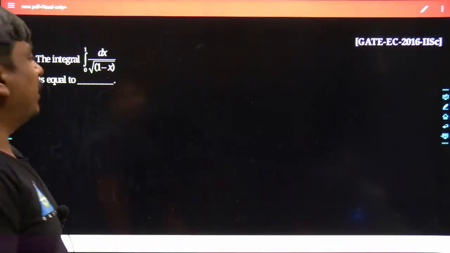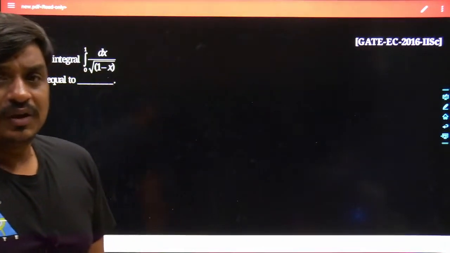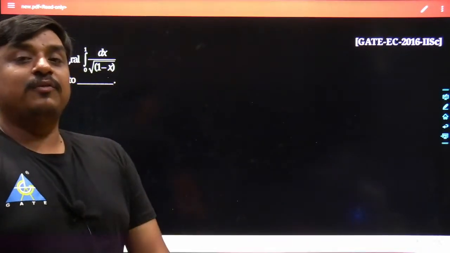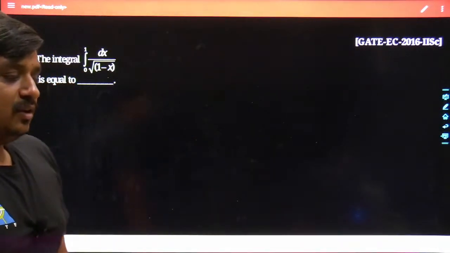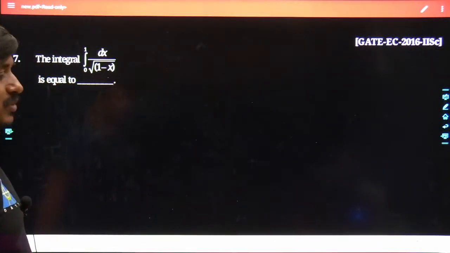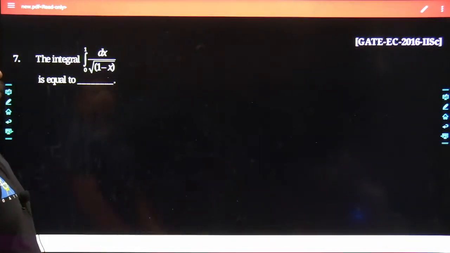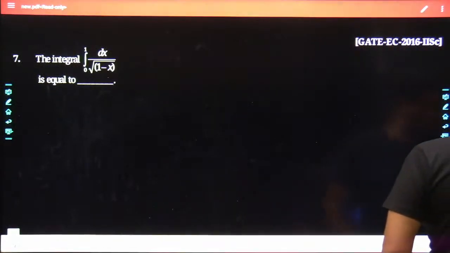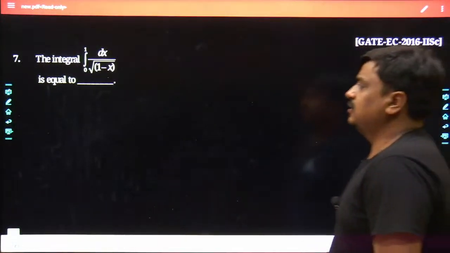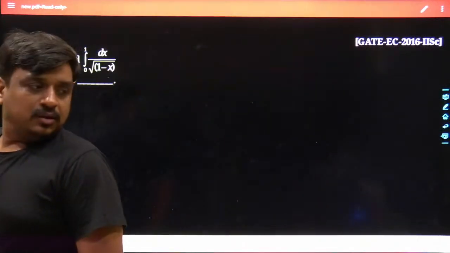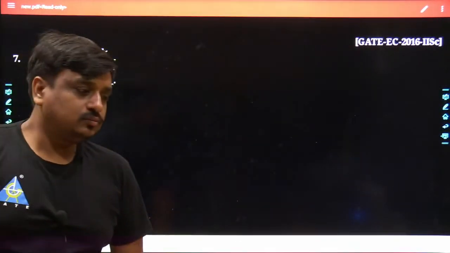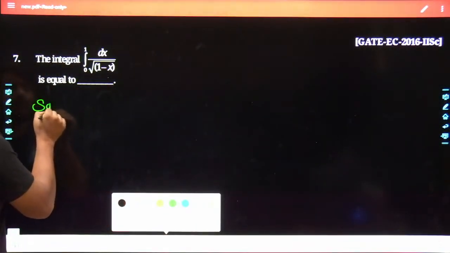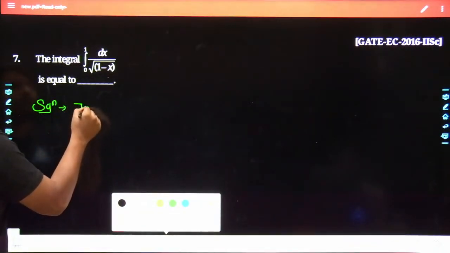Before going through this problem, I would like to ask one question of each one of you: whether it is an improper form of the definite integral or a proper form of the definite integral. I would like to have the input from each one of you. Tell me what would be the best answer for this given problem. It is an improper form.